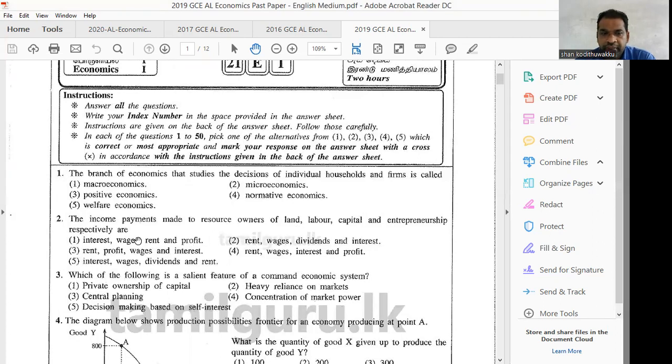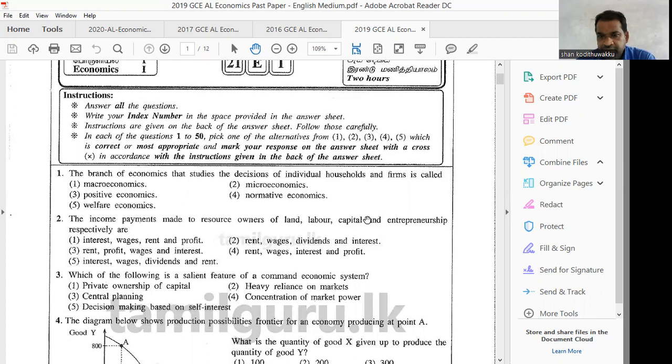Therefore, you have to reject option number 1 and 5 because the first factor of production is land, so we can't select interest. Therefore, option 1 and 5 you have to reject. The second factor of production, labor. The return for labor is wages. Then the first answer you rejected. In the third answer, profit is there, therefore you can reject again. When it comes to second and fourth, wages are there. Therefore, you have to select either 2 or 4.